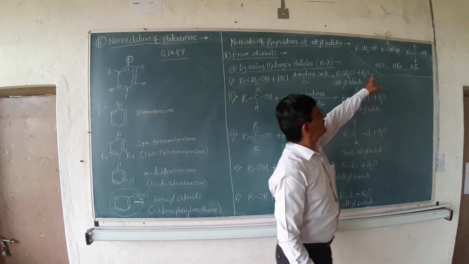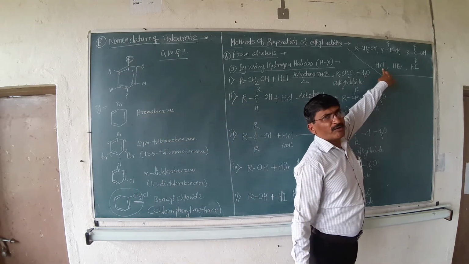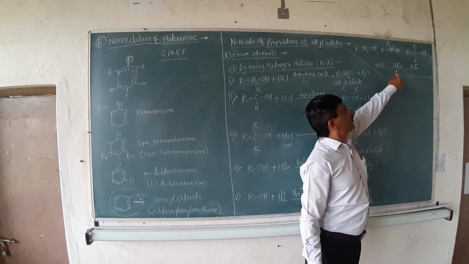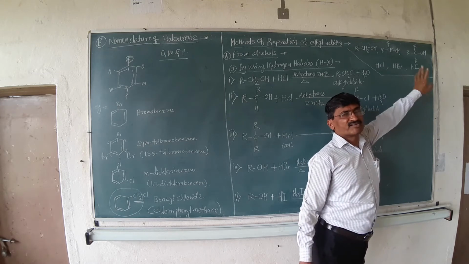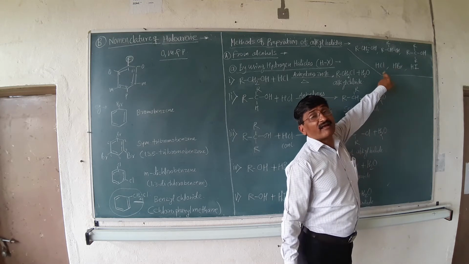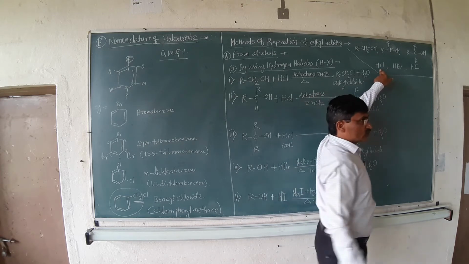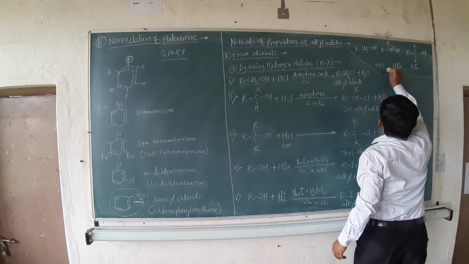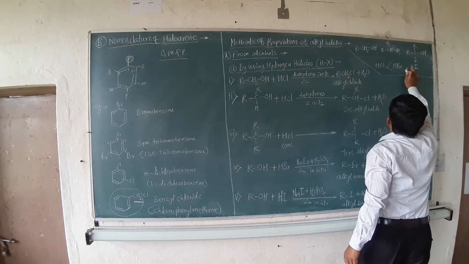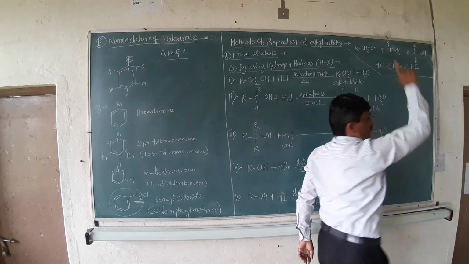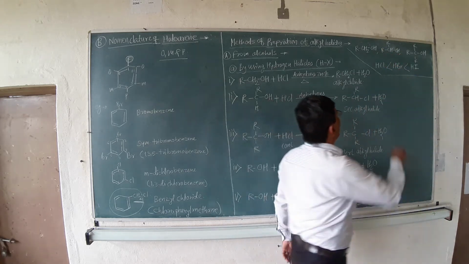In case of HCl, the electronegativity difference is high, and that's why the bond is stronger as compared to HBr and HI. It requires an excess amount of energy in order to break it, and that's why the reactivity is the least. And that's why the order of reactivity among HCl, HBr and HI is: HI is more reactive than HBr, which is more reactive than HCl. One point is clear.